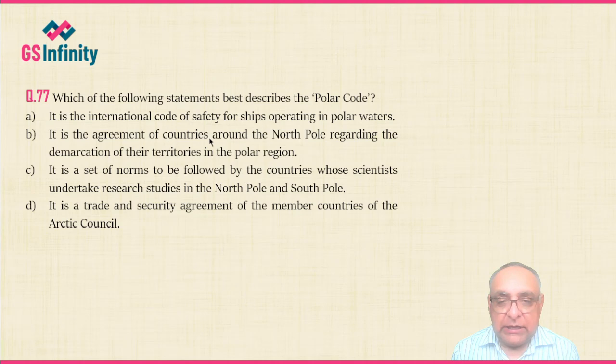B, it is the agreement of countries around the North Pole regarding the demarcation of their territories in the polar region. C, it is a set of norms to be followed by the countries whose scientists undertake research studies in the North Pole and South Pole. D, it's a trade and security agreement of the member countries of the Arctic Council.